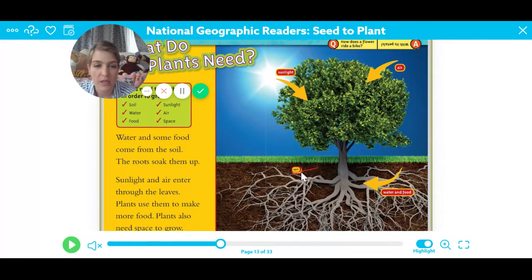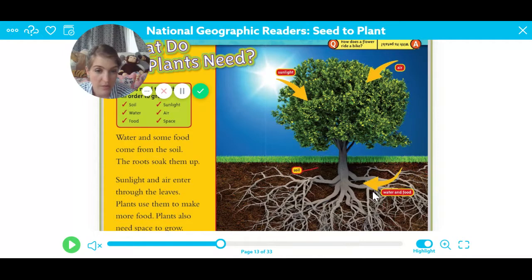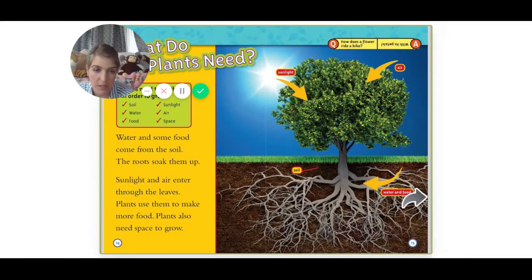Down here we have soil. Okay, and I bet you know what all these things are. These are its root system. And the roots take in water and food. So plants get food from the dirt. Soil has different nutrients in it, like nitrogen. So the root will soak up the good things that it needs from the soil, as well as the water.